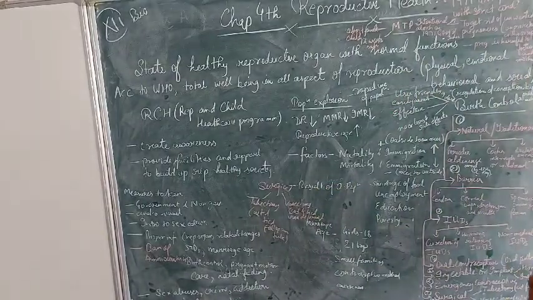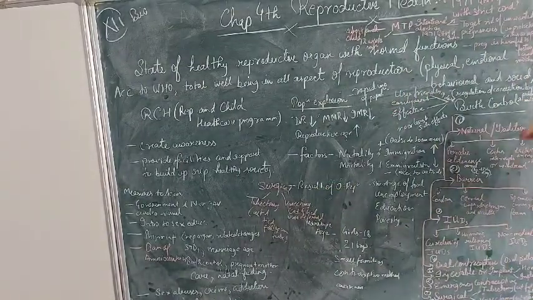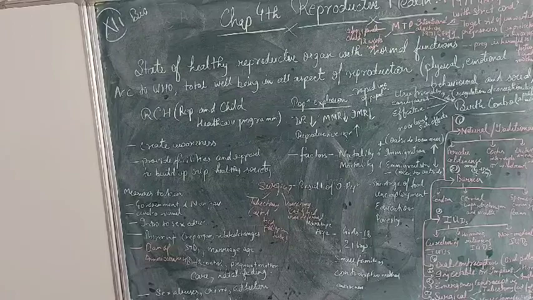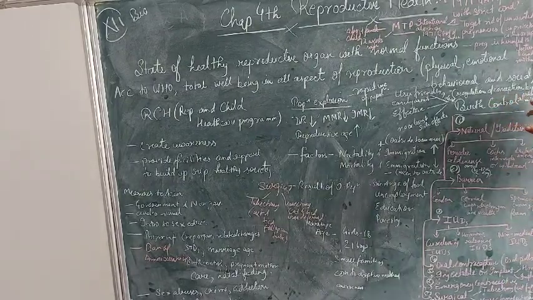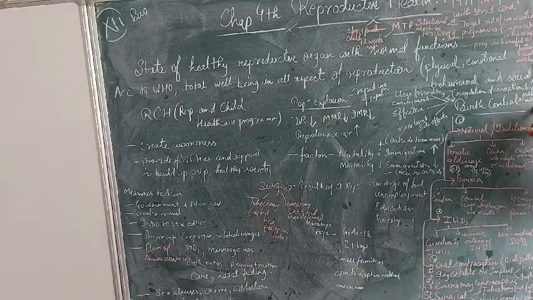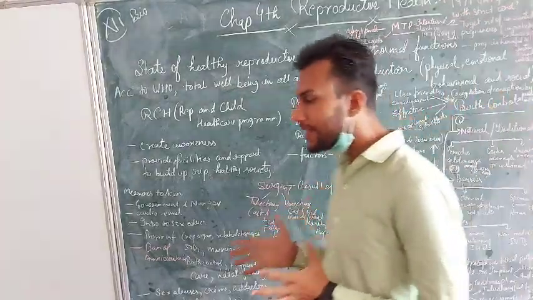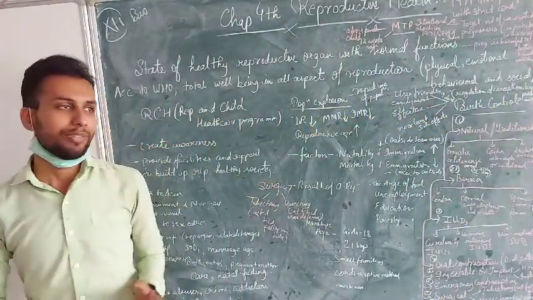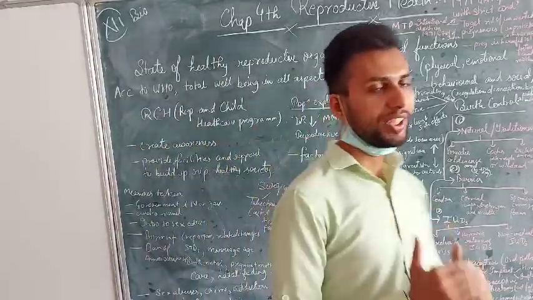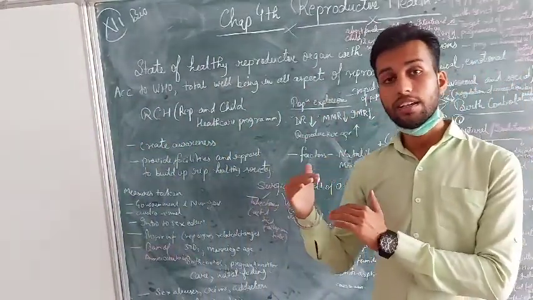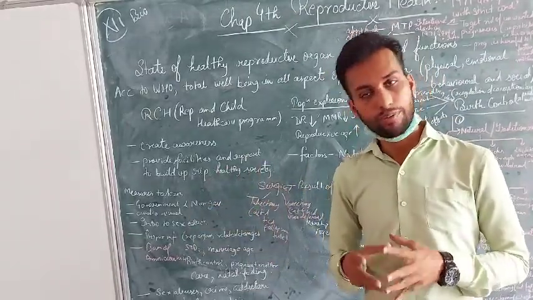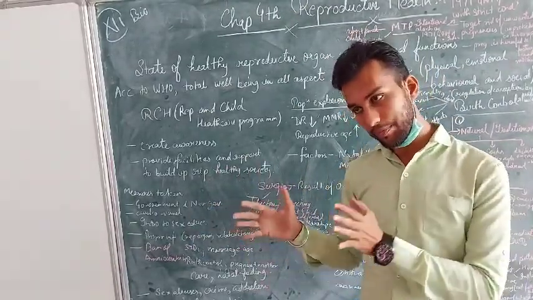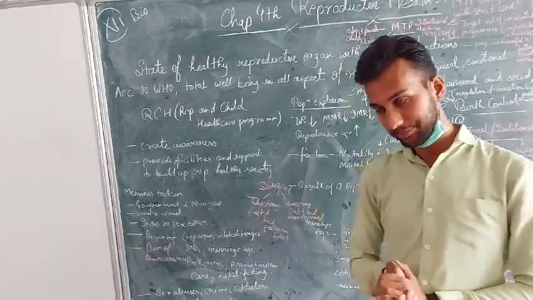Now coming to the birth control topic. Birth control is the third topic in this chapter. Birth control means the regulation of conception by preventive measures. Some preventive measures will prevent conception, meaning they prevent the ovum and sperm meeting, or fertilization, or implantation of the baby in the uterus.